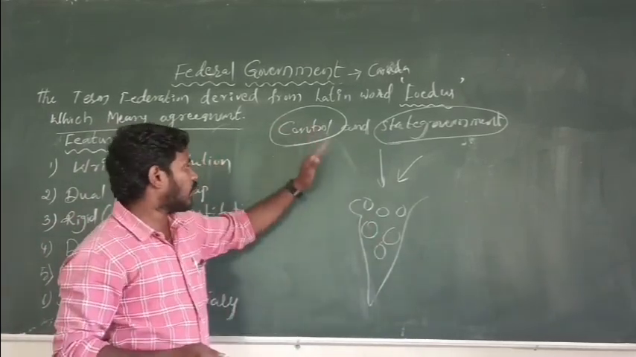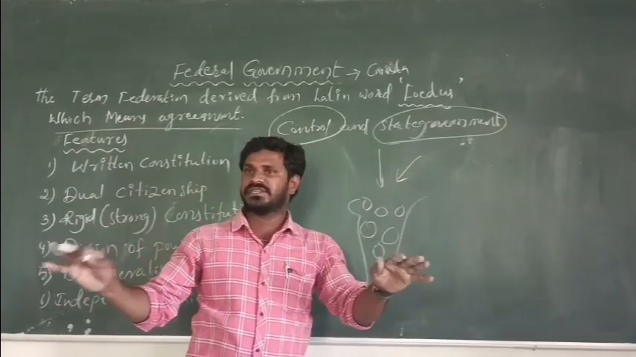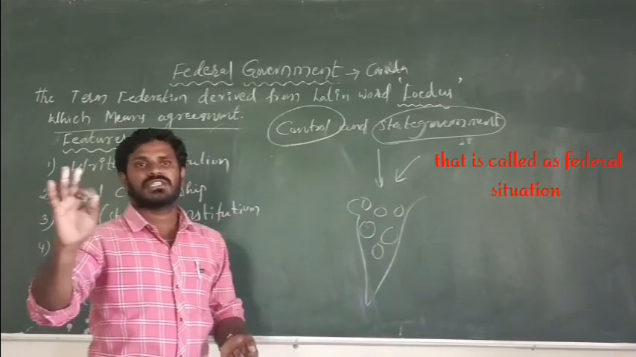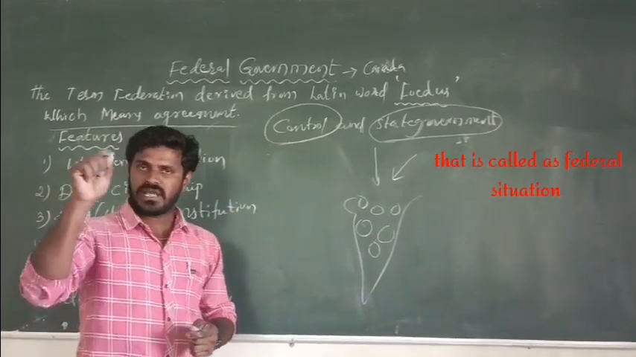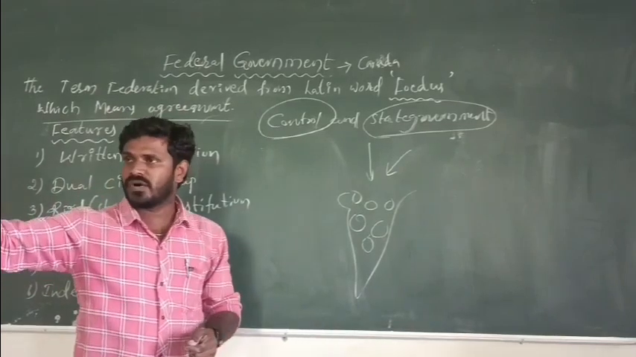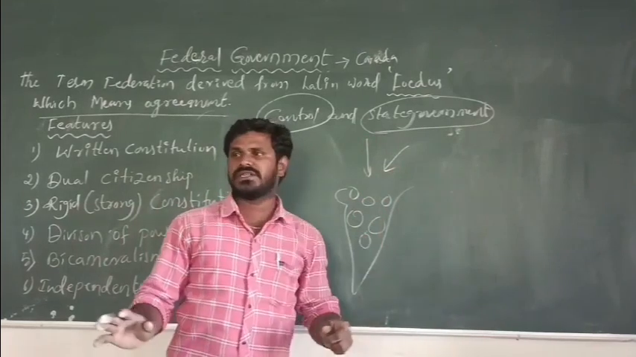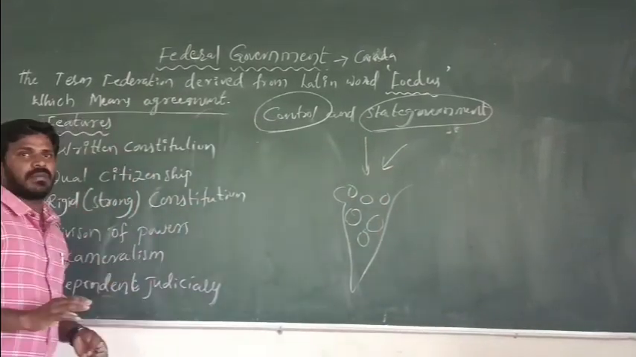the central government is there for the entire nation. At the same time, state governments also control the states. That is called a general situation. So, in any emergency situation, the central government can implement a unitary government, and in a normal situation, both the governments are combined in the nation. That is called a federal government.